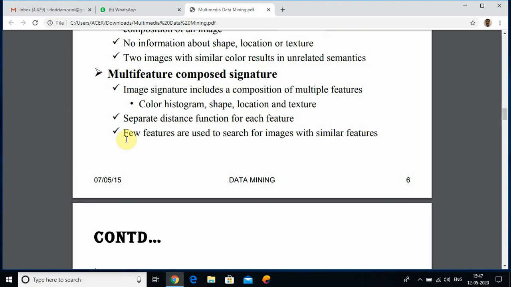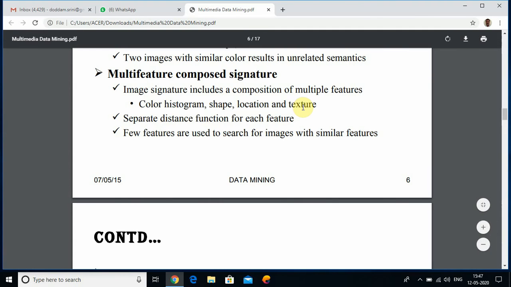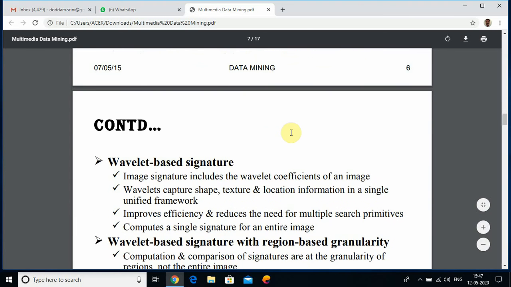Next, the multi-feature composed signature includes a composition of multiple features like color histogram, shape, location, and texture, with a separate distance function for each feature. A few features are used to search for images with similar features.